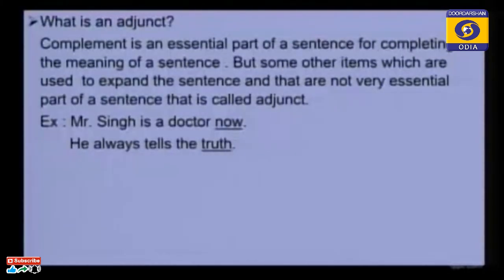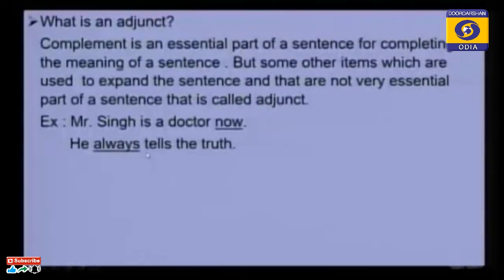He tells the truth. It is easily understood. This is a complete sentence. But "always" gives some extra information. So "always" is an adjunct. If we omit "always", we get a complete sentence: he tells the truth. So the word "always" gives some extra information about that person. So "always" is an adjunct.